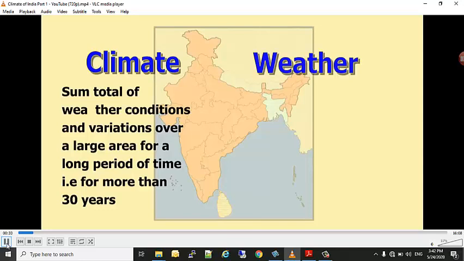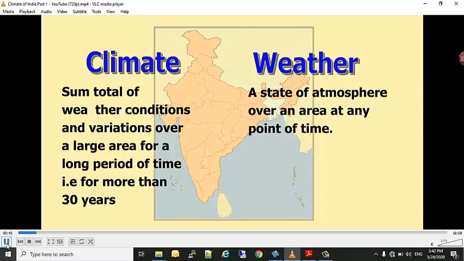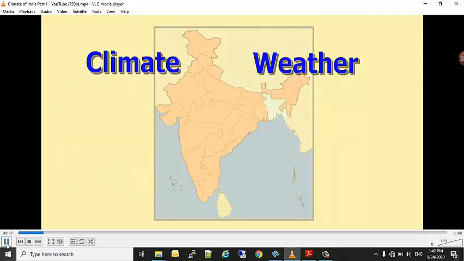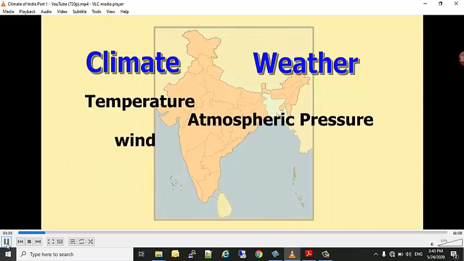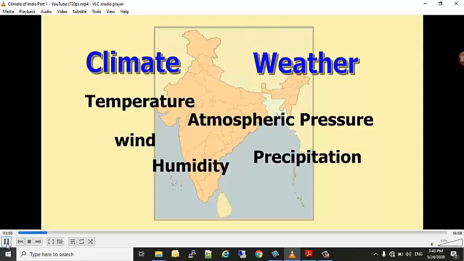Okay, this is the definition of climate. Then what is weather? Weather refers to the state of the atmosphere over an area at any point of time. That means if it is raining, I will say it is a rainy day and the weather is rainy. If it is very cold outside, I will say the weather is cold. Now these terms, climate and weather, are made up of temperature, atmospheric pressure, wind, humidity and precipitation.